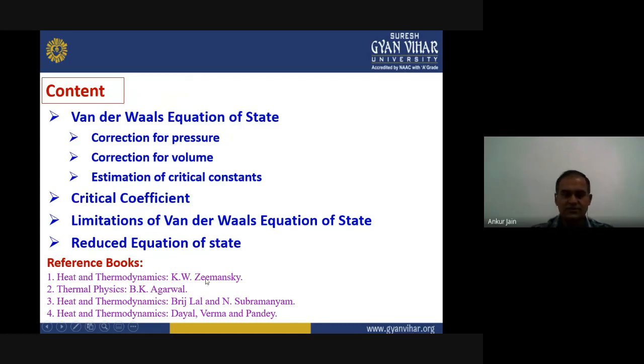Here is the list of reference books. The first book is from a foreign author, and the other three books are from Indian authors. These are all very nicely written books. You can consider these for study, for further knowledge. I would especially recommend the book Heat and Thermodynamics, written by Brijlal and Subramaniam.